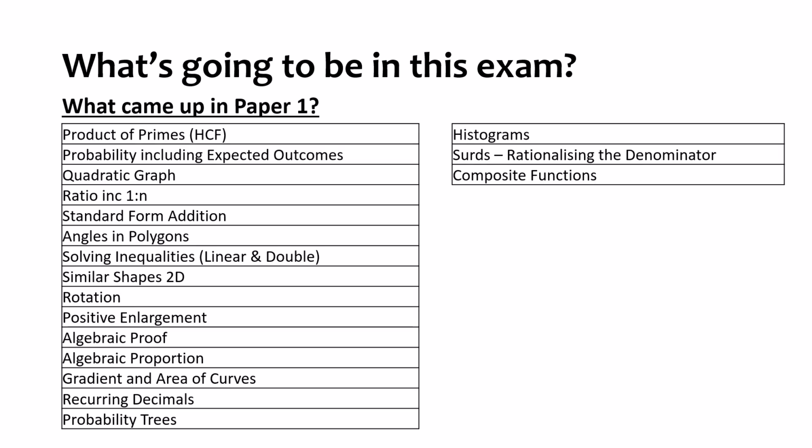So you can see all these topics that were in Paper 1, lots of these things are not going to come up again in Paper 2 and Paper 3. So we can narrow our focus a little bit. Some things here we don't have to worry about. For example, surds and recurring decimals, which we thought were likely in Paper 1, have come up. But there are some other things that have come up in Paper 1 which we now don't think are going to come up in Paper 2 or Paper 3. For example, quadratic graphs, angles and polygons, and algebraic proof.